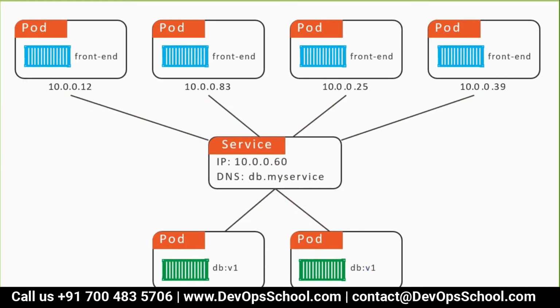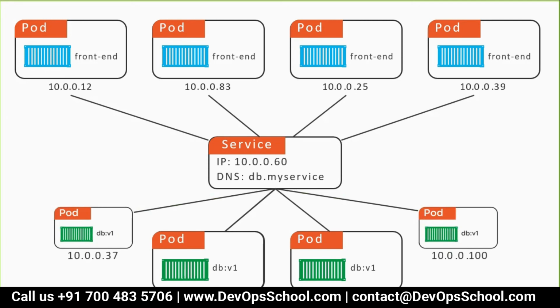So what is the solution here? A load balancer. What do we call it? A service. So here what we do is create a service. A service acts like a load balancer, which has a fixed IP address and a DNS name. From the front end you talk to the service, and the service redirects to one of the DBs. So for the DB we created one service. Make sense, guys? Yes.